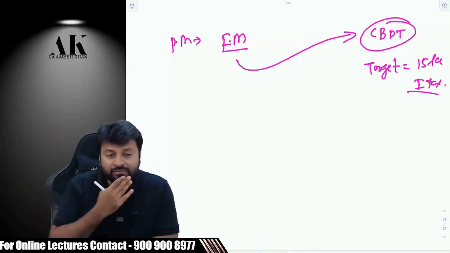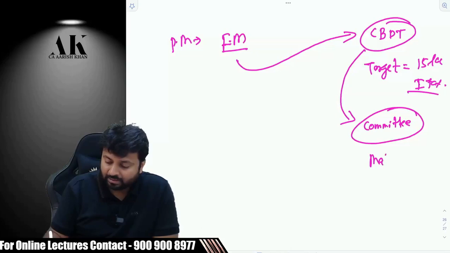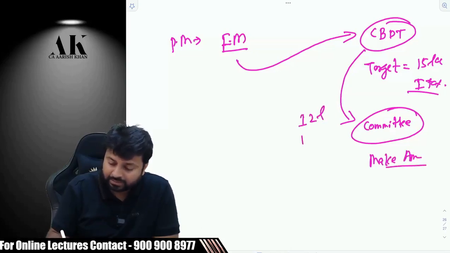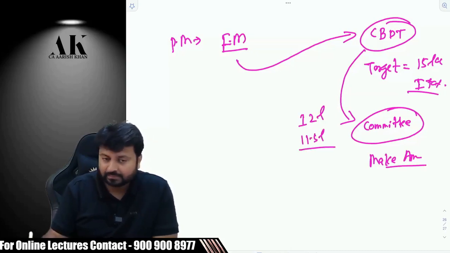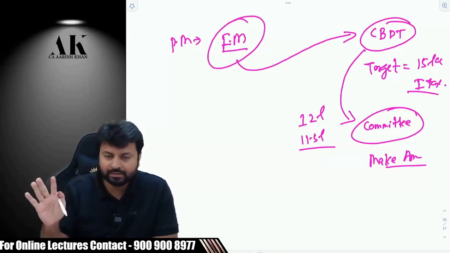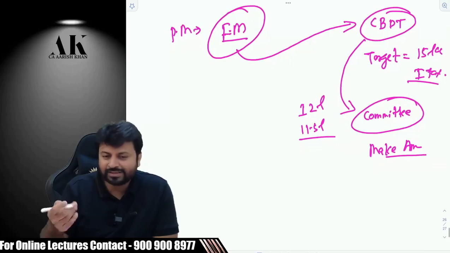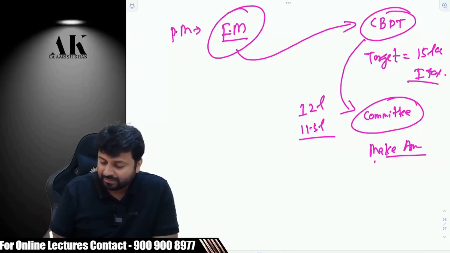Now what will CBDT do? CBDT will tell the committee to make amendments in law. Last year's target was 12 lakh crore. We were able to achieve 11.5 lakh crore. This year the madam has further increased the target to 15 lakh crore. Make some amendments, whatever you can do, but we have to reach this target. Now suppose, I'm just giving an example, the committee is targeting subsidy.